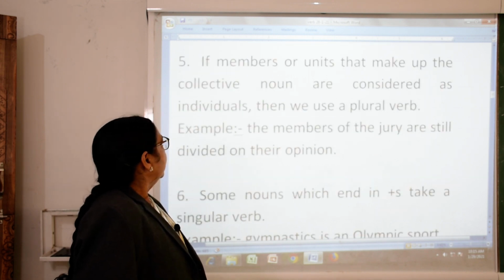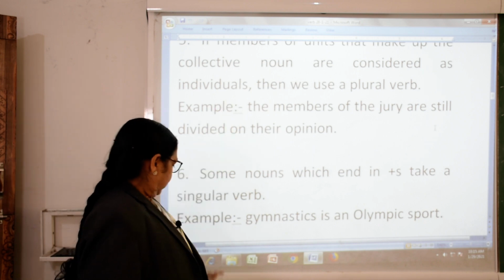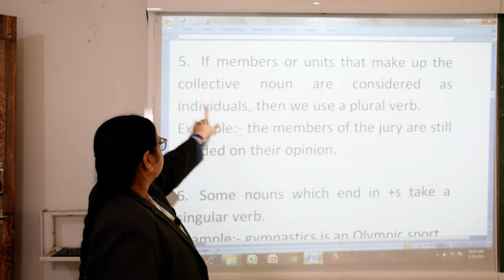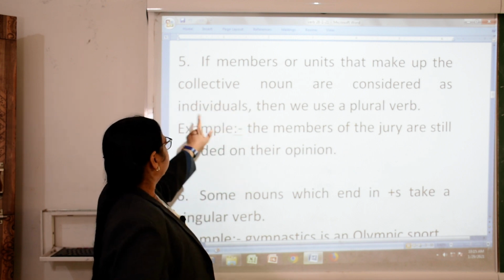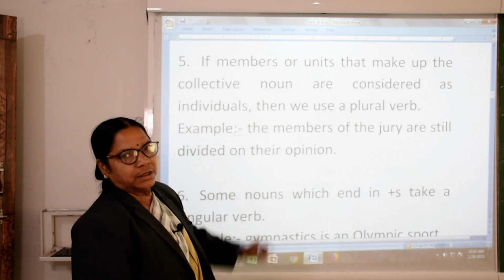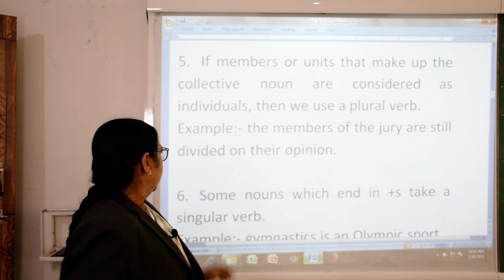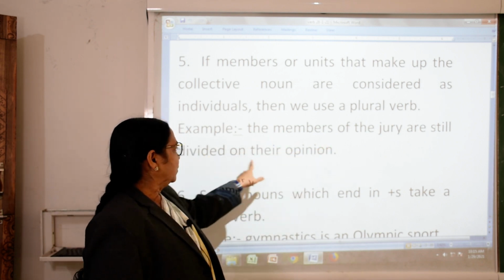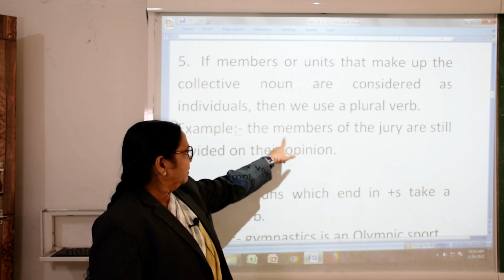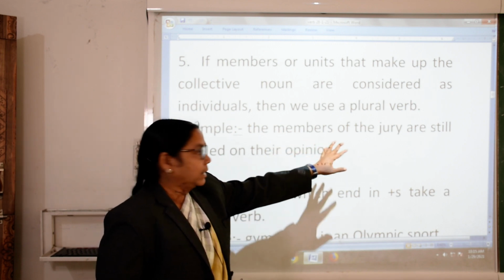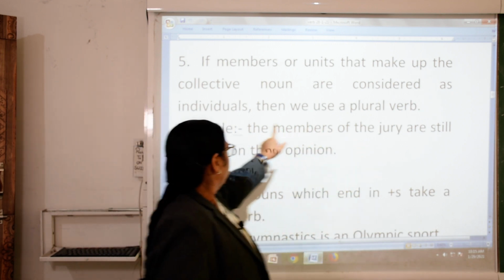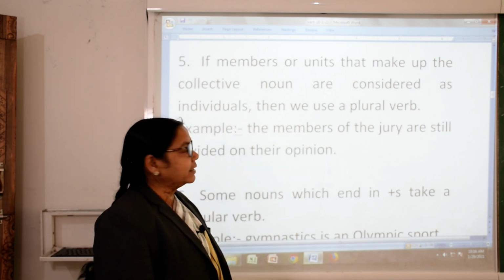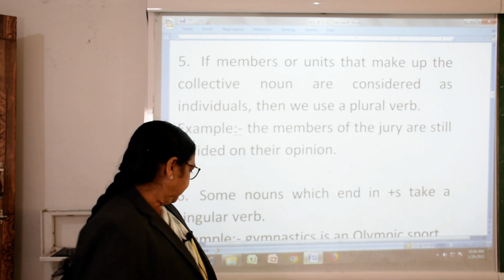Now next, if the members or units that make up the collective noun are considered as individuals, then we use a plural verb. Example: the members of the jury are still divided in their opinion. The members of the jury are. Here they are taken as individuals, so we use a plural. Are is plural.